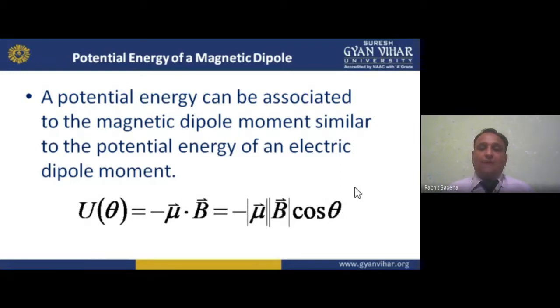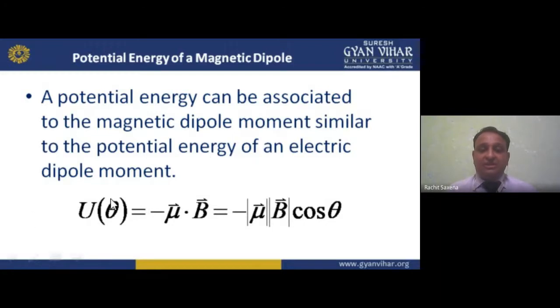A potential energy can be associated with a magnetic dipole moment, similar to the potential energy of an electric dipole. So through this, we can change our equation.